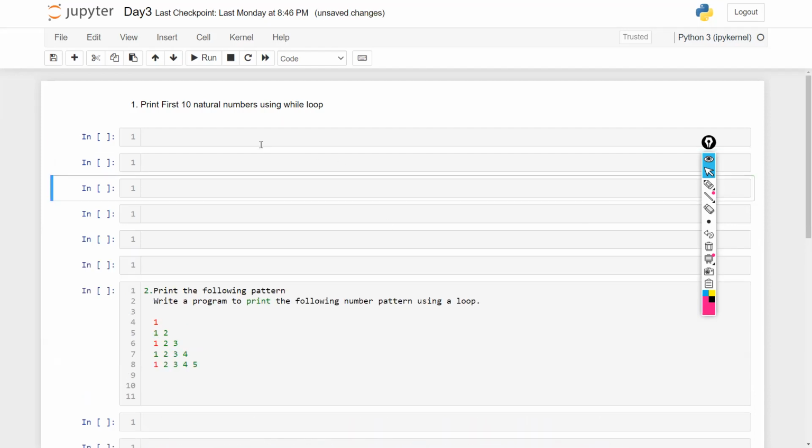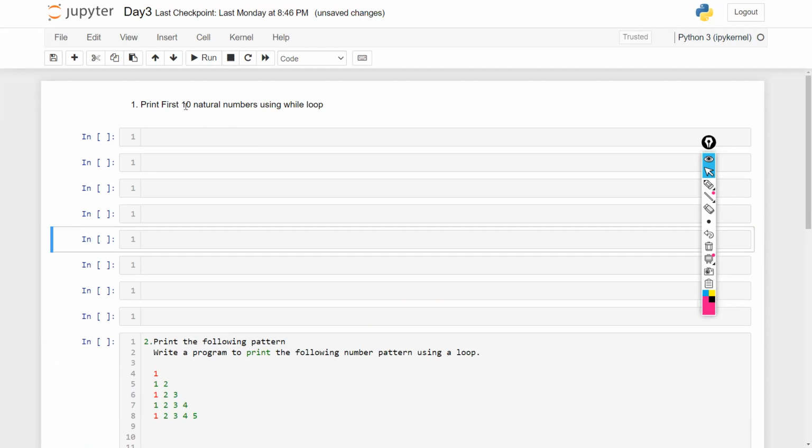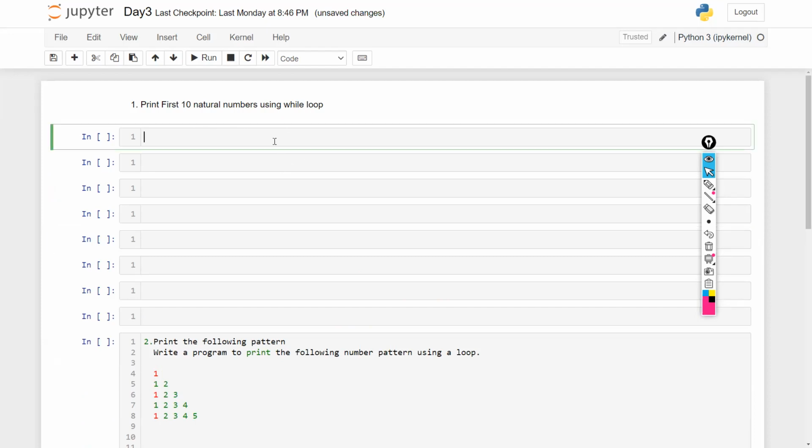That is to print the first 10 natural numbers using a while loop. Now we have already studied the while loop. If you have not seen that, my playlist would be there at the bottom. You can have a look. Right now it is in Hindi. You can have that in English as well. I'm going to make it.